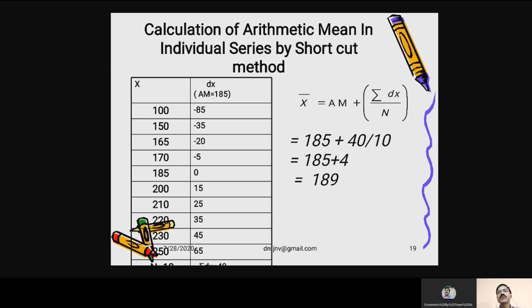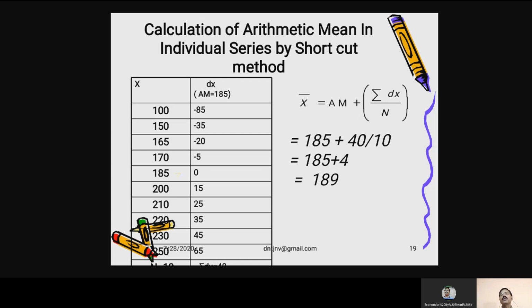Because 1, 2, 3, 4, and then 1, 2, 3, 4, 5. So it is going to be the central value. I have taken assumed mean as 185. You can take any number from 100 to 250, depending upon your assessment capability.